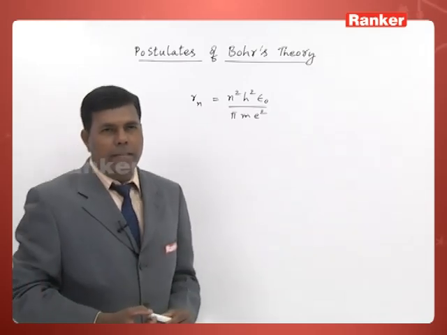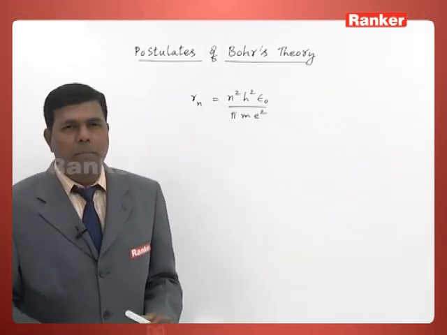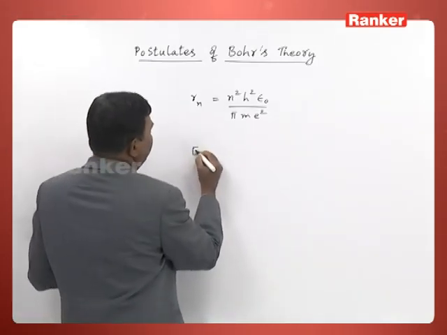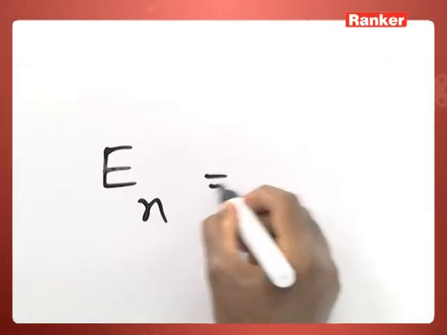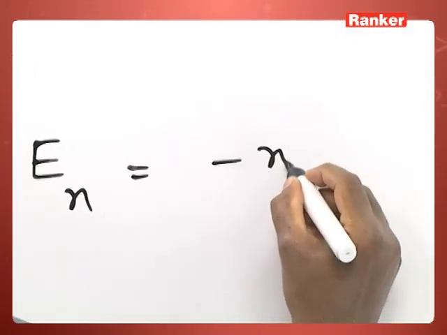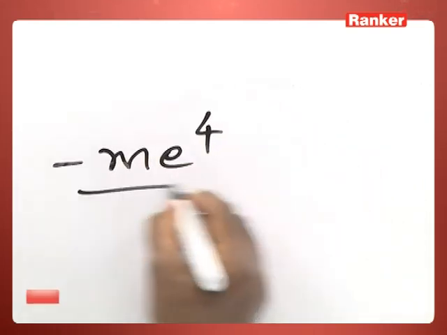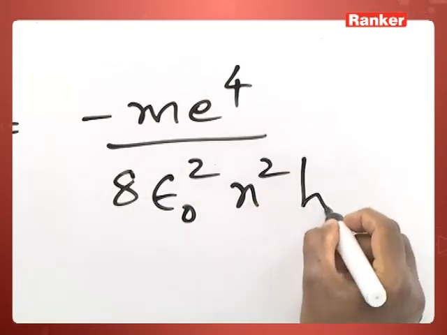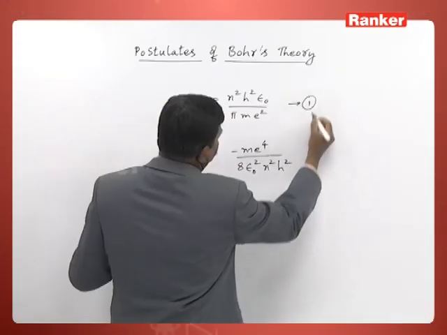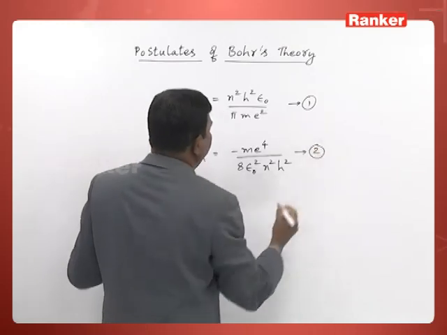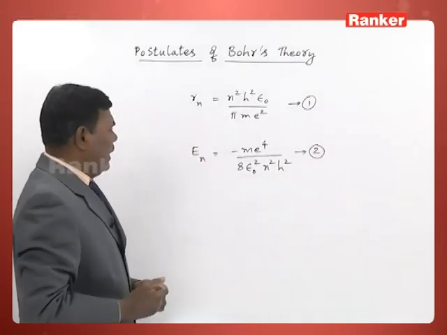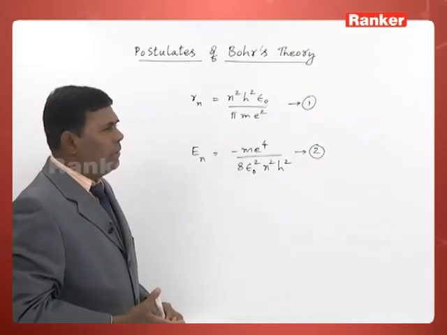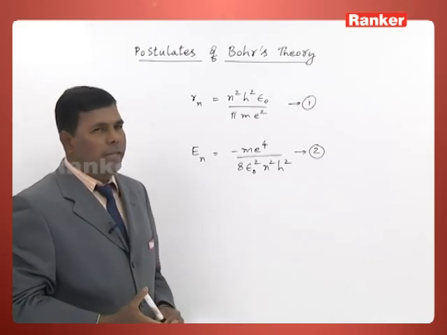Similarly, we can also calculate the energy of an electron in a given orbit, say nth orbit. That required expression is En, the energy of electron in the nth orbit, is given by minus m e power 4 divided by 8 epsilon naught square n square h square.